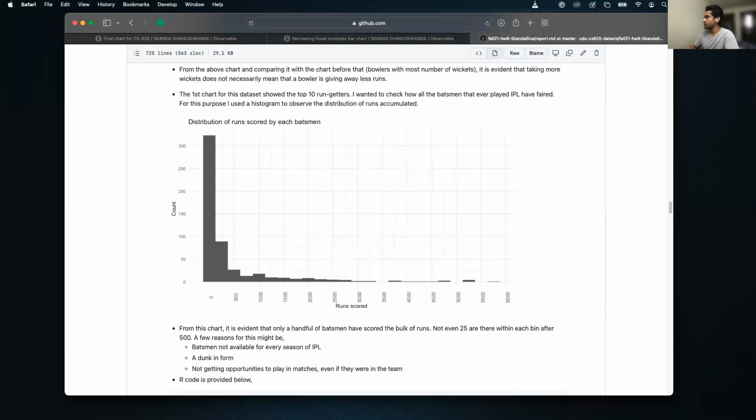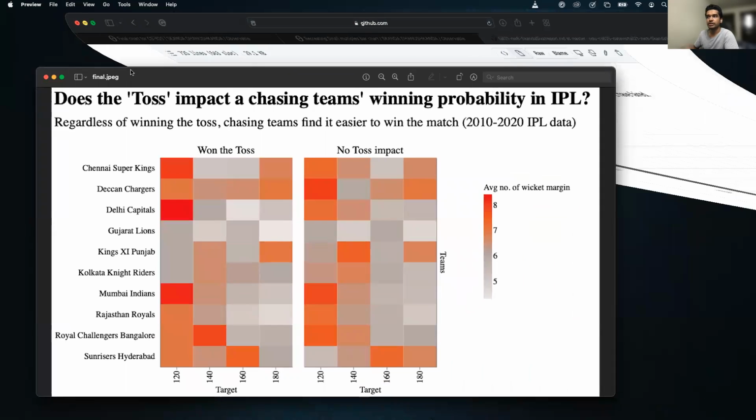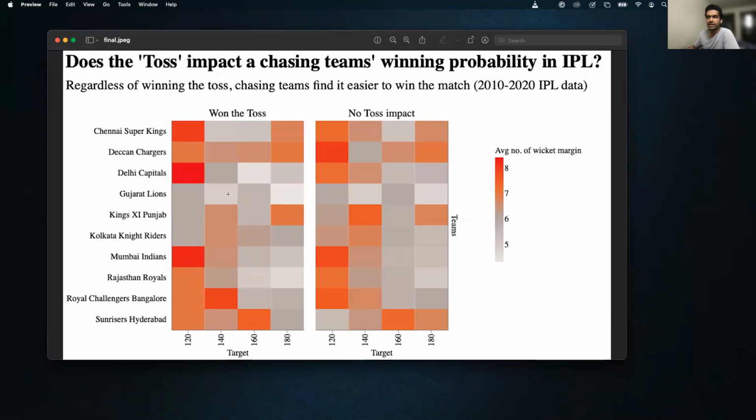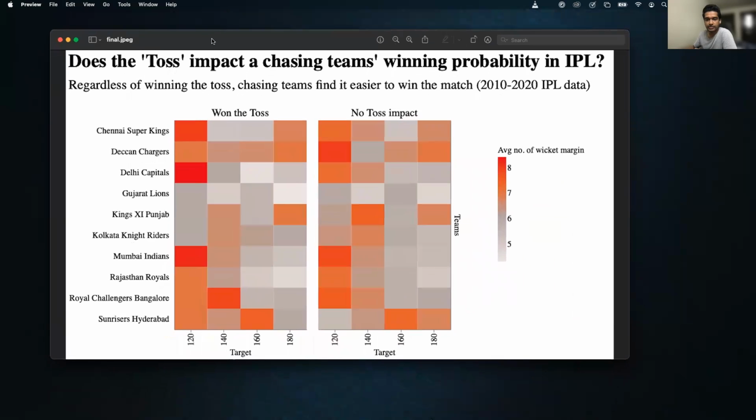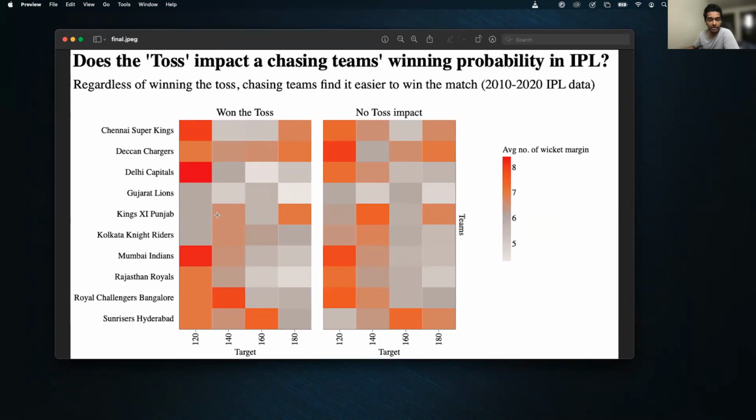Here I have two heat maps. On the left is where the team winning the toss elects to field and then wins the game. And the heat map on the right is where the toss did not play any part in the team's victory. So either they won the toss and elected to field, or the opposition won the toss and they elected to bat first. Here the x-axis gives the target to achieve, and the y-axis gives the teams in the league. The legend on the side gives a kind of a meter varying from 4 to 10 wickets by which they win the match.